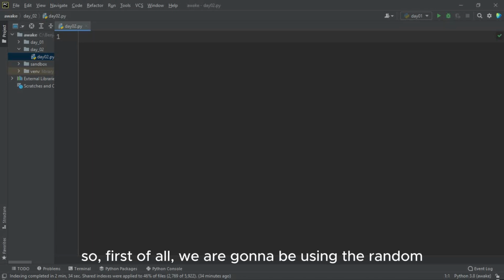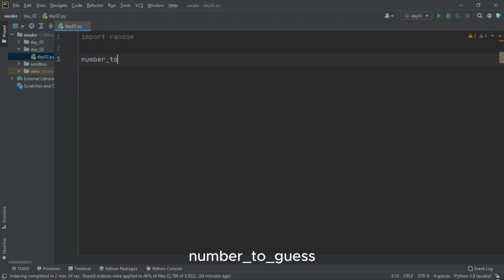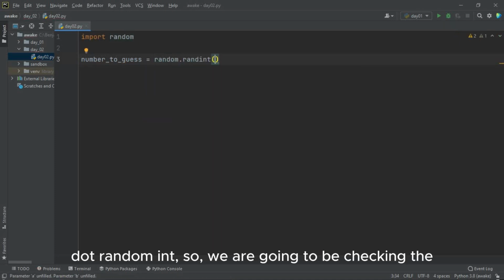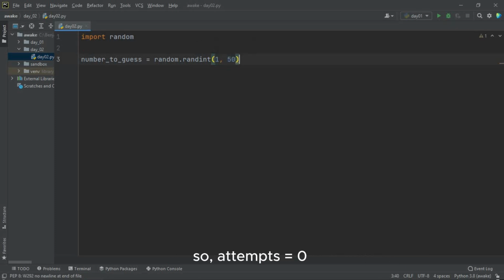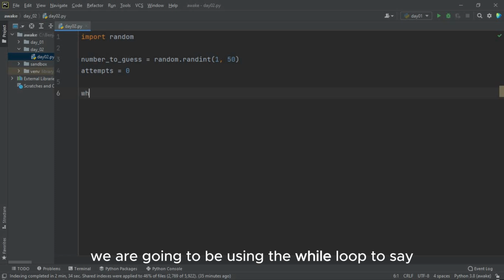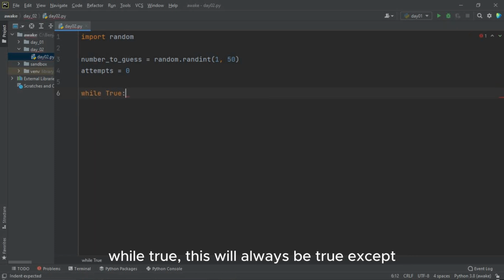So first of all, we are going to be using the random module. number_to_guess equals random.randint. So we're going to be generating a random integer between 1 and, let me say, 50. Then attempts, we're going to start from 0. And then we are going to be using a while loop: while True, this will always be true,